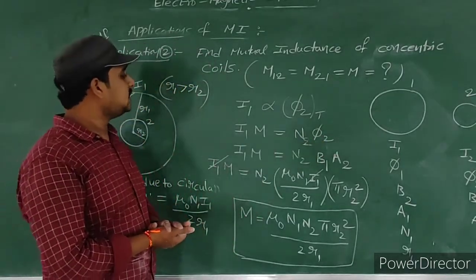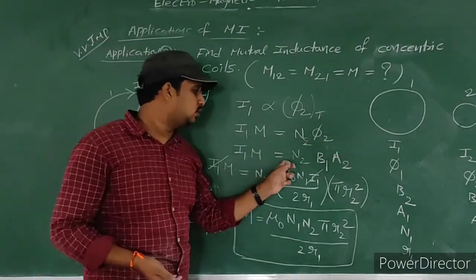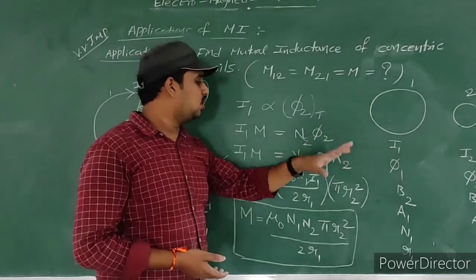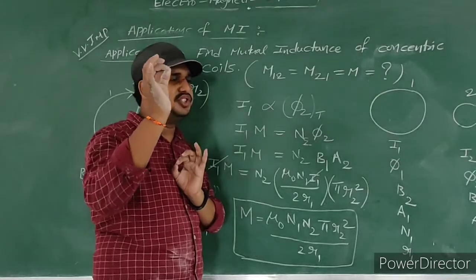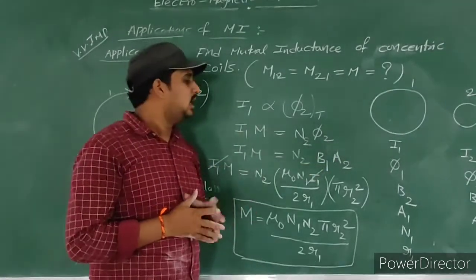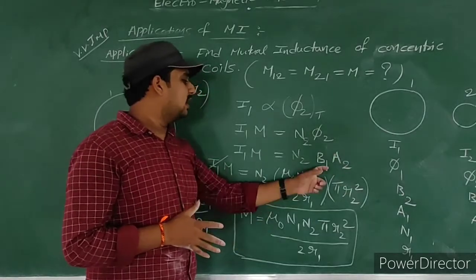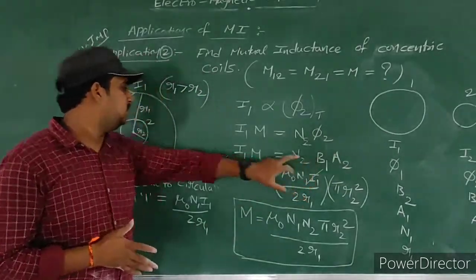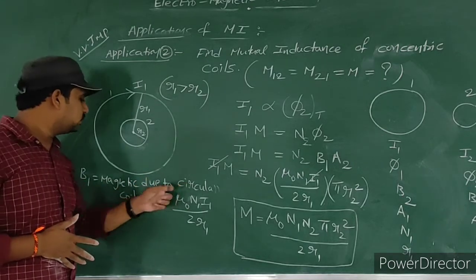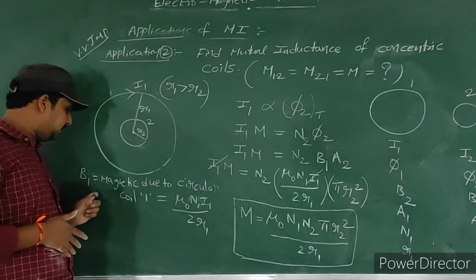So now I1 into M is equal to N2 into flux formula B1 into A2 into cos theta. Here theta value is 0. That's why B1 into A2. B1 is nothing but, we are dealing with circular coils. That's why the magnetic field due to circular coil 1 is B1.